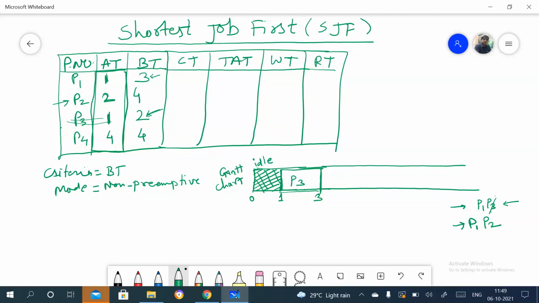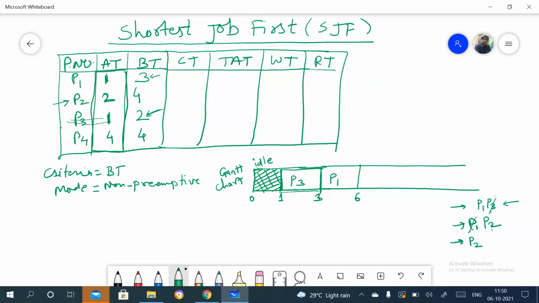Now at 3 units of time or before this 3, P2 again enters the ready queue. So now the previous one is P1 and the next one is P2. From these two, which process has the shortest time? P1 has 3 and P2 has 4, right? So we need to pick P1. P1 is picked, and the burst time for P1 is 3, so this becomes 6, right? Now in the ready queue, P2 is already there.